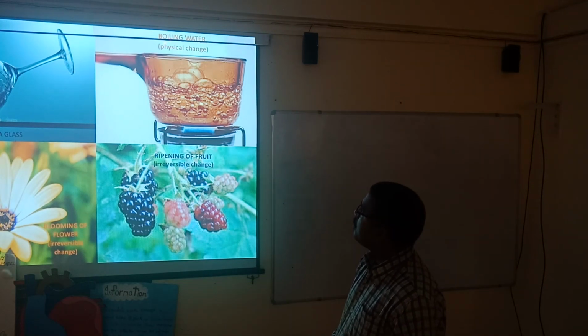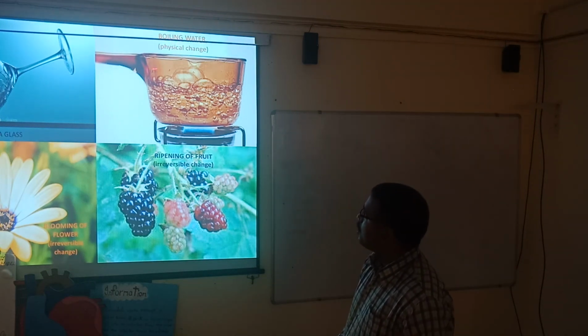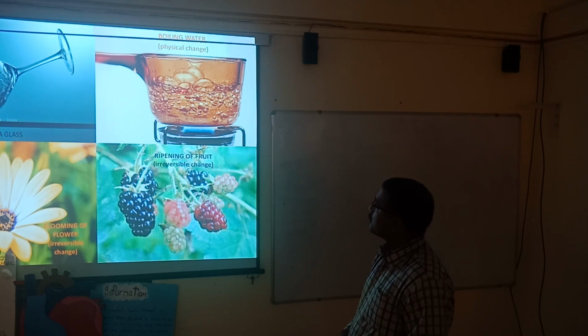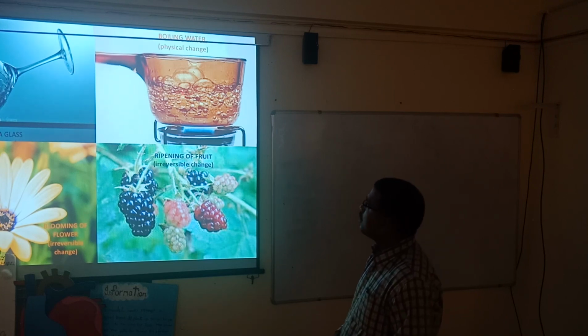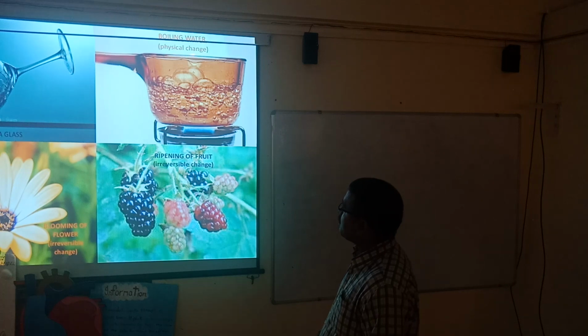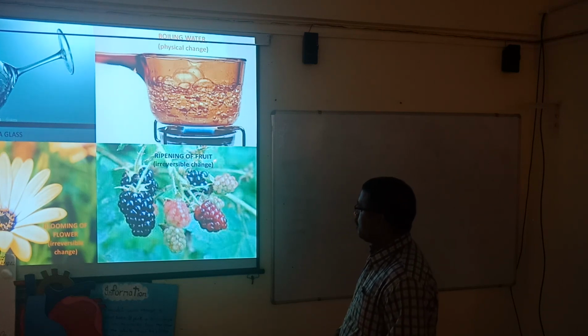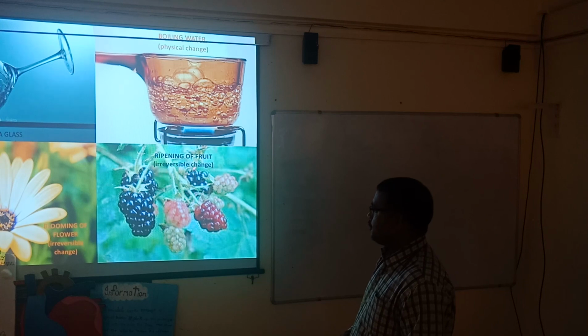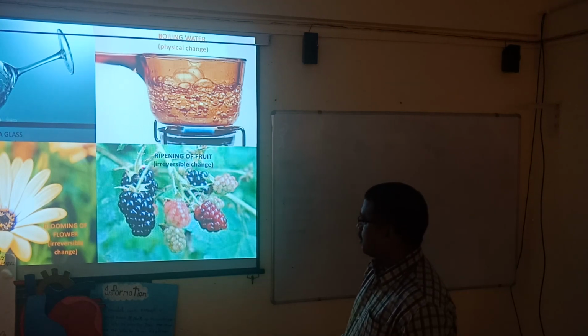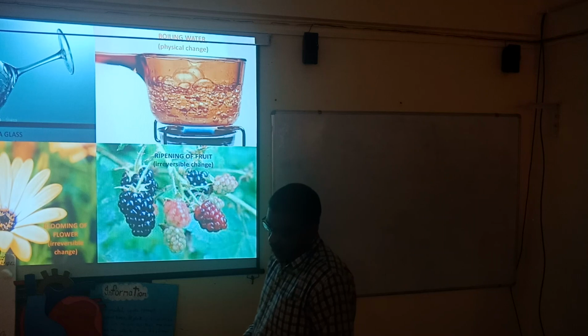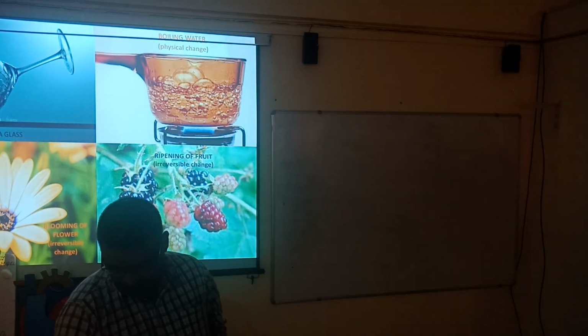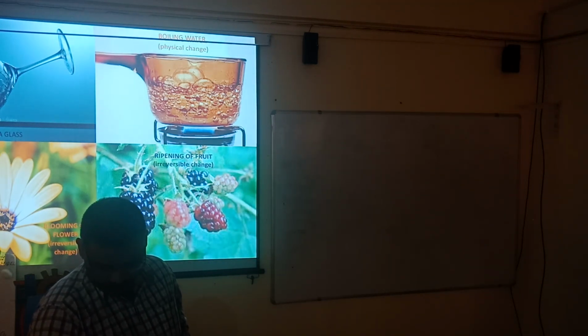Now here, the boiling of water. In this picture, boiling of water is shown, and the boiling water gets converted back into water. That's why it is a physical change. Now ripening of fruit. The ripening of fruit is an irreversible change, because once the fruit is ripe, it cannot get converted back into raw fruit.